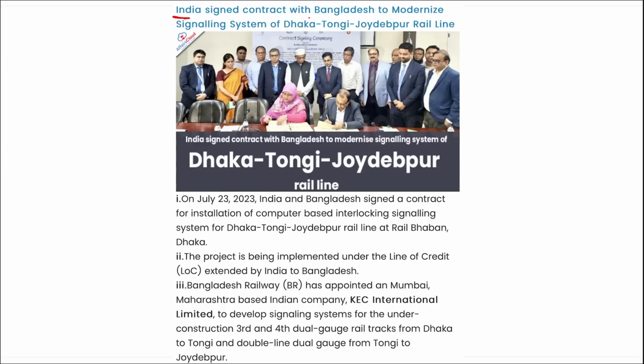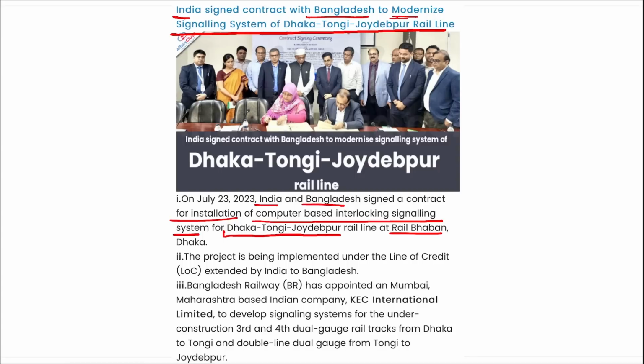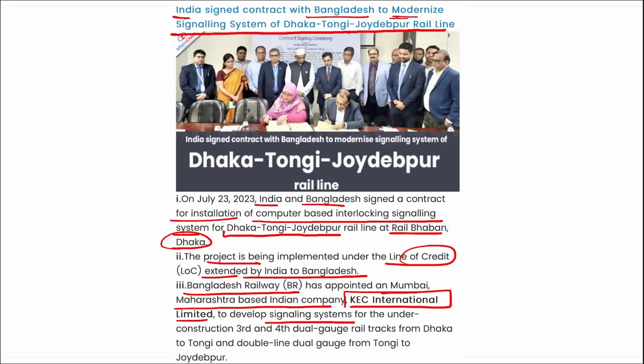Next, India recently signed a contract with Bangladesh to modernize the signaling system of the Dhaka Tongi Joydebpur rail line. I repeat, India and Bangladesh recently signed a contract for installation of a computer based interlocking signaling system for the Dhaka Tongi Joydebpur rail line, at Rail Bhaban Dhaka. The project is being implemented under the LOC extended by India to Bangladesh. Bangladesh Railway has appointed a Mumbai, Maharashtra based Indian company, KEC International Limited, to develop signaling systems for the under construction third and fourth dual gauge rail tracks from Dhaka to Tongi and double line dual gauge from Tongi to Joydebpur.